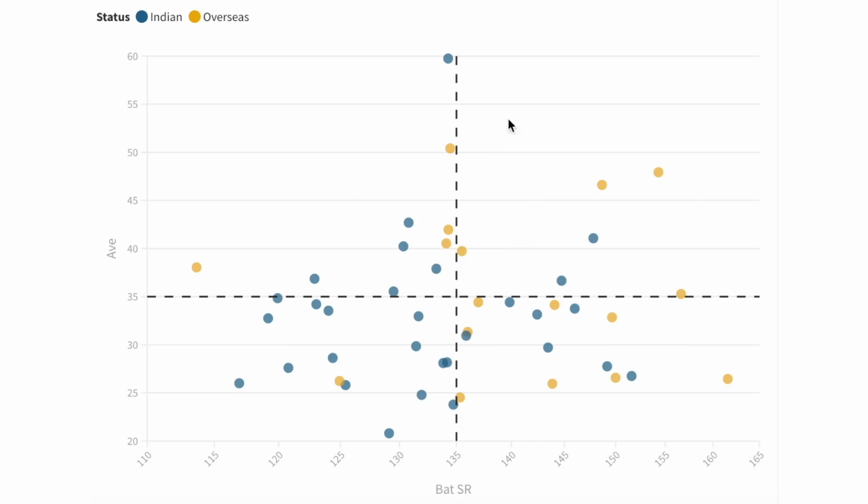KL Rahul is scoring at a level that is beyond comprehension. And then you come all the way down to Virat, who is scoring less than ever, as we're all pretty aware of. And then Rohit, who has managed to score a low amount of runs and doing it slowly. So we can see here they are low scoring anchors at the moment. You can see that other than a couple of players we'll get to in a moment, almost none of the overseas players are anchors. It's all the locals. And India just produced so many of them. This is their thing. And then of course, because of that, they're the top run scorers, and so they get used a lot. But I just want to point out a couple of the overseas players.